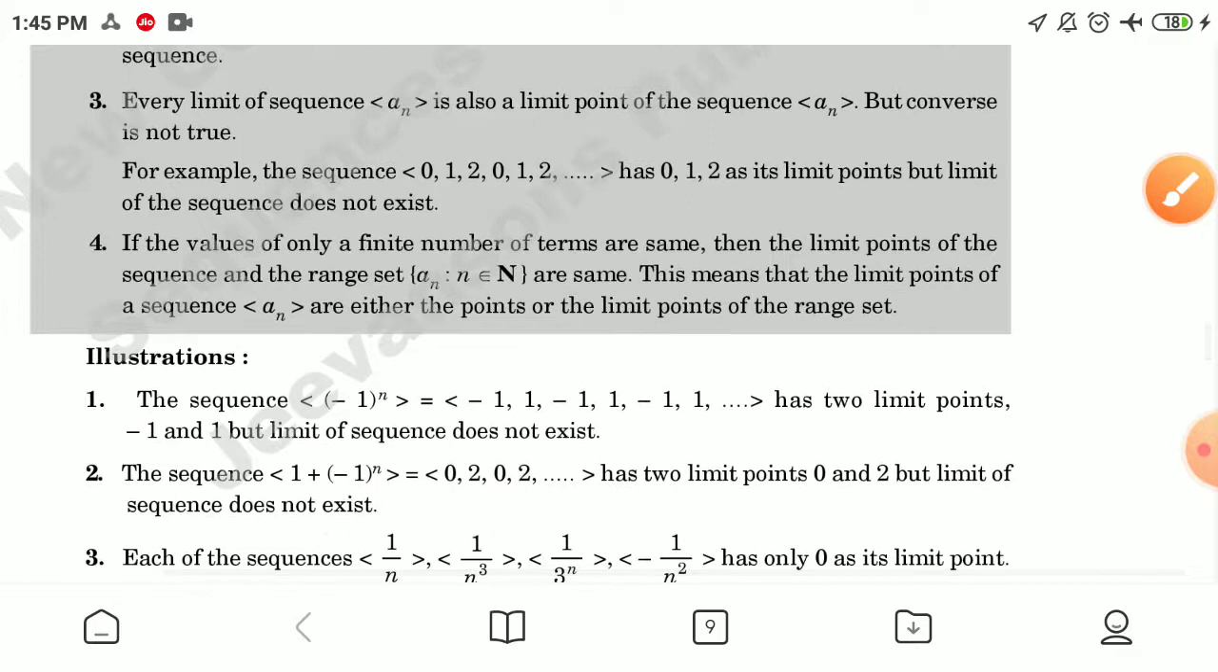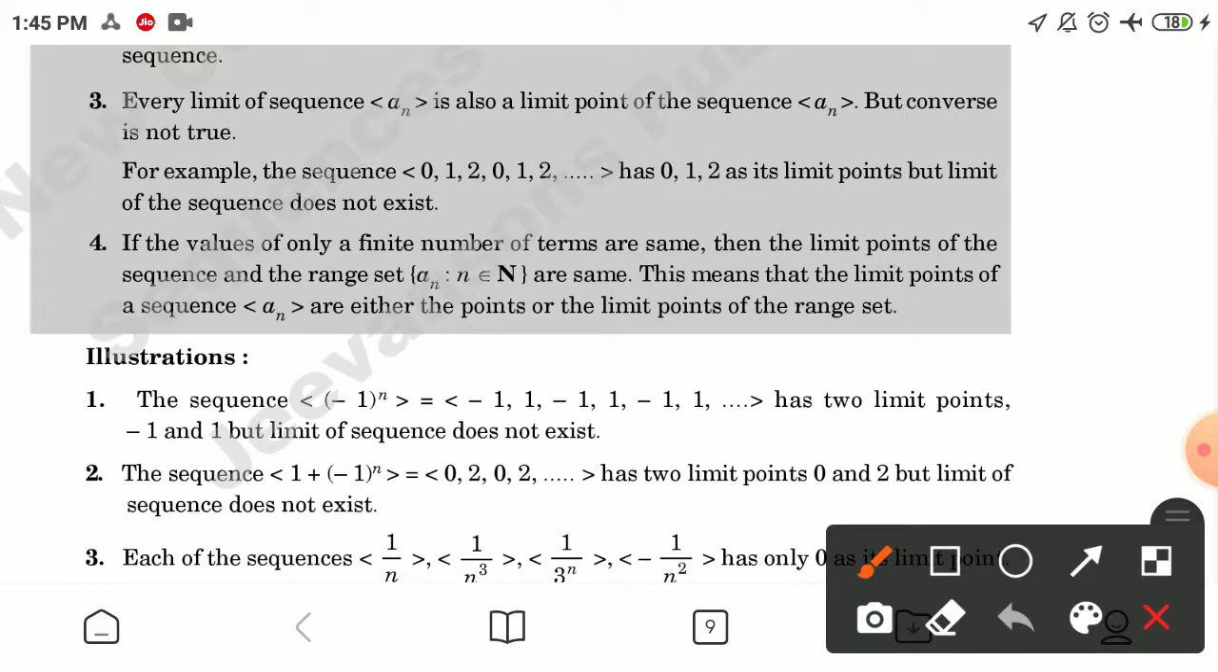Number three, every limit of sequence a_n is also a limit point of the sequence a_n, but the converse is not true. For example, the sequence 0, 1, 2, 0, 1, 2 has 0, 1, 2 as its limit points, but the limit of the sequence does not exist. Number four, if the values of only a finite number of terms are the same, then the limit points of the sequence and the range set {a_n : n belongs to N} are the same.